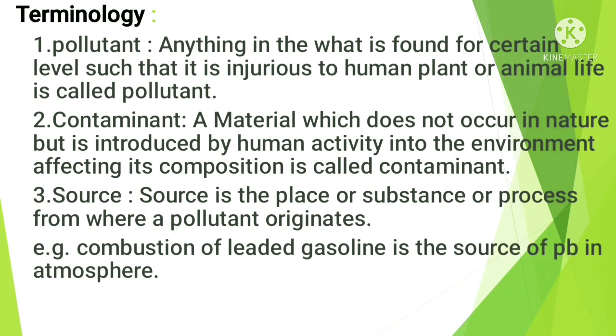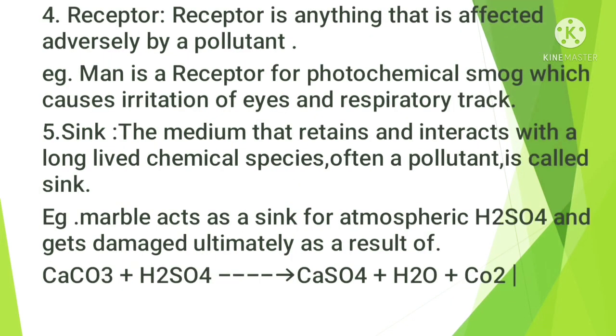Then the next terminology is receptor. A receptor is anything that is affected adversely by the pollutant. A very important example is human. We are the receptor for photochemical smog, which causes irritation of the eyes and respiratory tract. Then fishes are the receptor for dieldrin. Then plants are the receptor for oxides of sulfur.